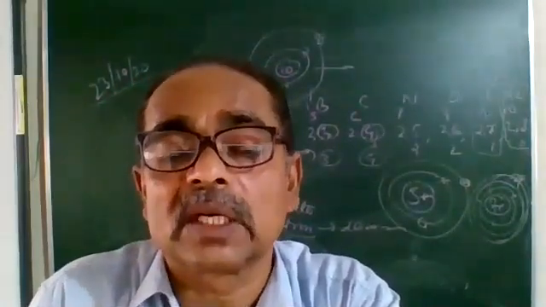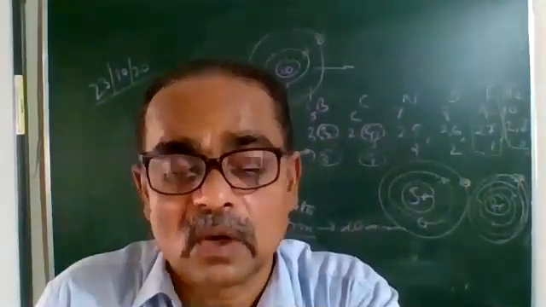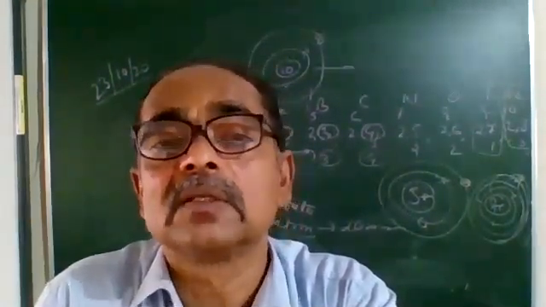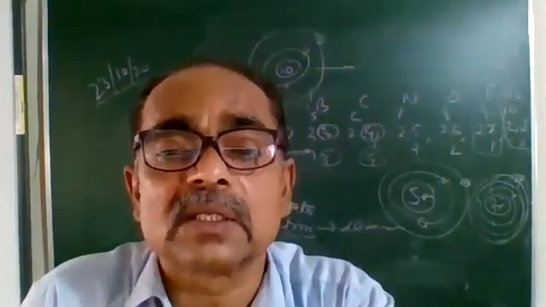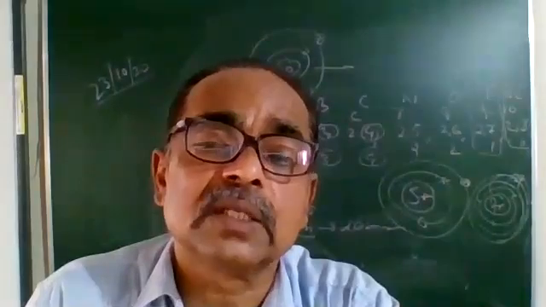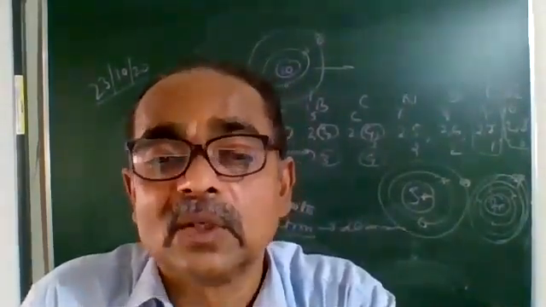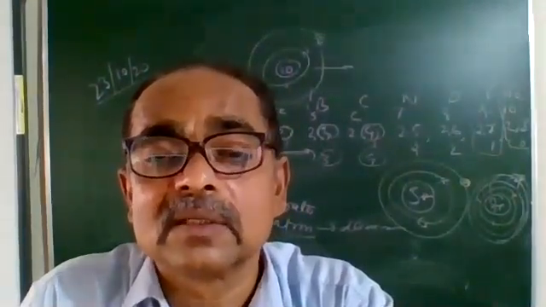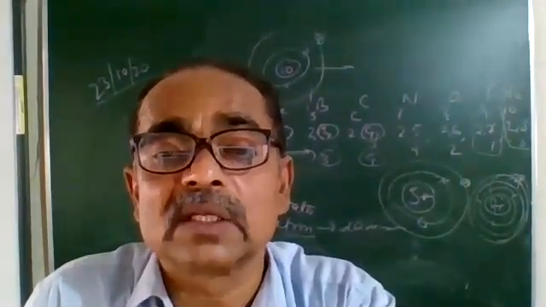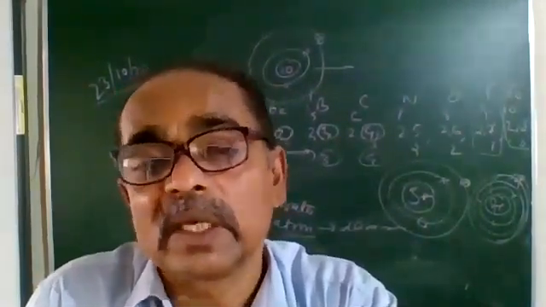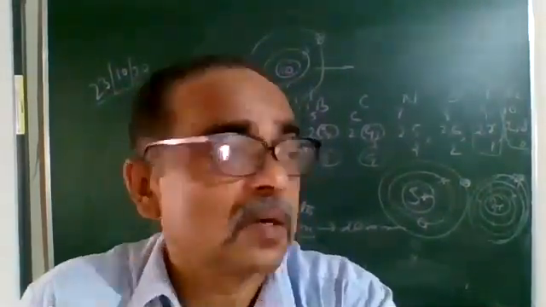So don't say that oxide increases or decreases. You know that oxides are of three types: neutral oxides, acidic oxides, basic oxides. So moving from left to right in a period, the basic nature of oxide decreases and the acidic nature of oxide increases. Understood it? Or regarding metallic oxide, you know that metallic character decreases, but don't write that the metallic oxide character decreases. Oxides are either acidic oxide or basic oxide. So the basic nature of oxide decreases, the acidic nature of oxide increases. These are some of the properties.